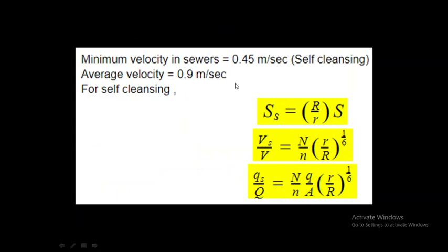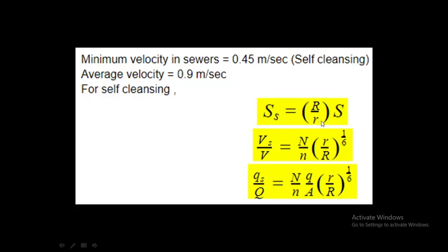Next, minimum velocity in sewers. Minimum velocity means the self-cleansing velocity in sewers is 0.45 meter per second and the average velocity is 0.9 meter per second. Then for self-cleansing, s equal to